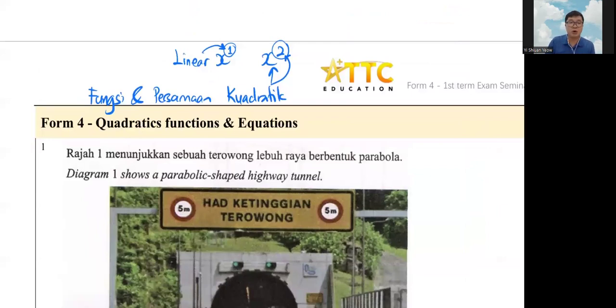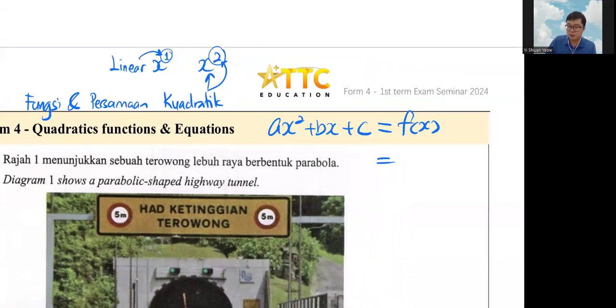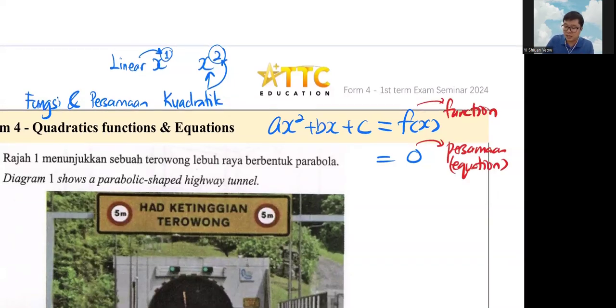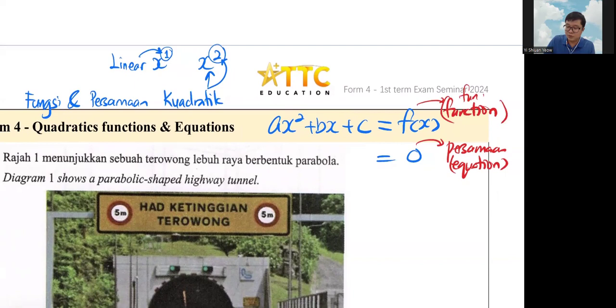The only difference is that both are ax squared plus bx plus c. When it equals f(x), it's your fungsi, function. When it equals 0, it's your persamaan, equation. The f already tells you that this is for your function. Sorry, I mixed up the two words. Persamaan is equation, and function is fungsi. Anyway, this is the main thing about this chapter.